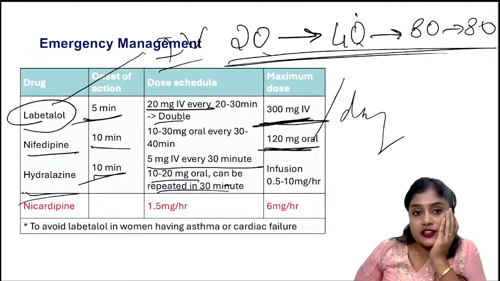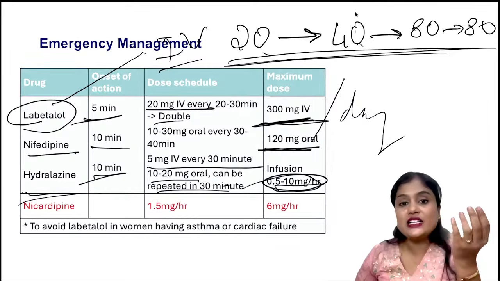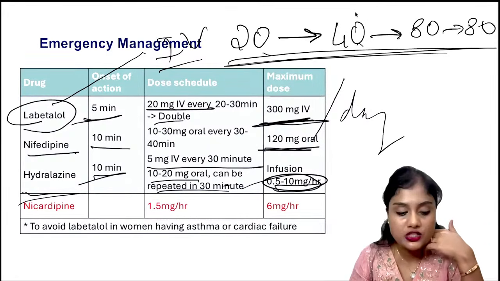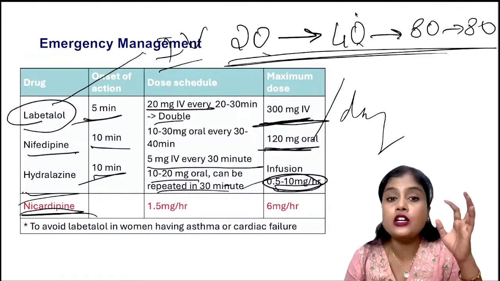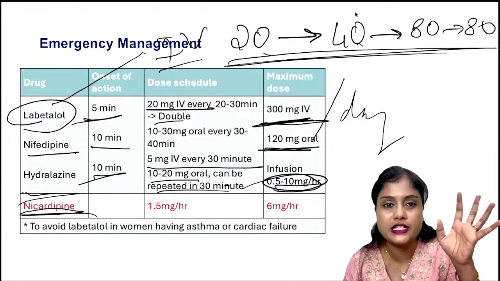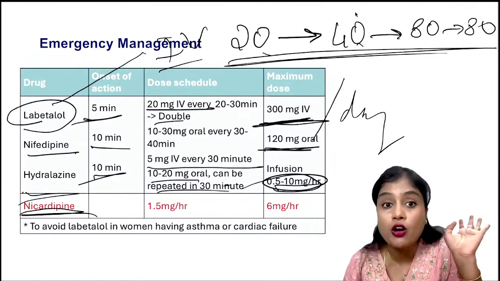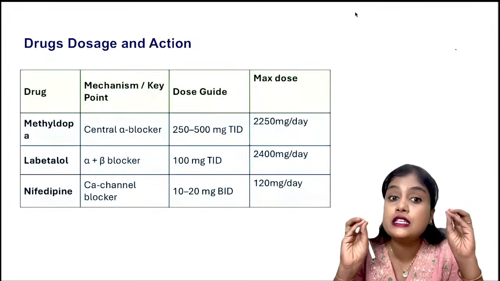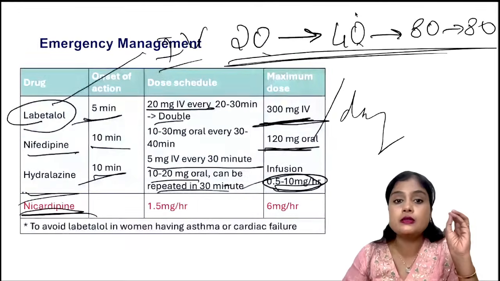Remember the recent trend, so much was there about nifedipine, nicardipine. So nicardipine, though it is mentioned recently, is not so much in the market, or availability is not so much. So nicardipine is only used for crisis, okay, not in case of normal hypertension, let us say 150 by 96, 150 by 100, something like that. You don't need to use it on OPD basis. You cannot use it also. Nicardipine is only IV, and it is only for a severe case of hypertension, not for a normal case of hypertension. Okay, this much you should remember.